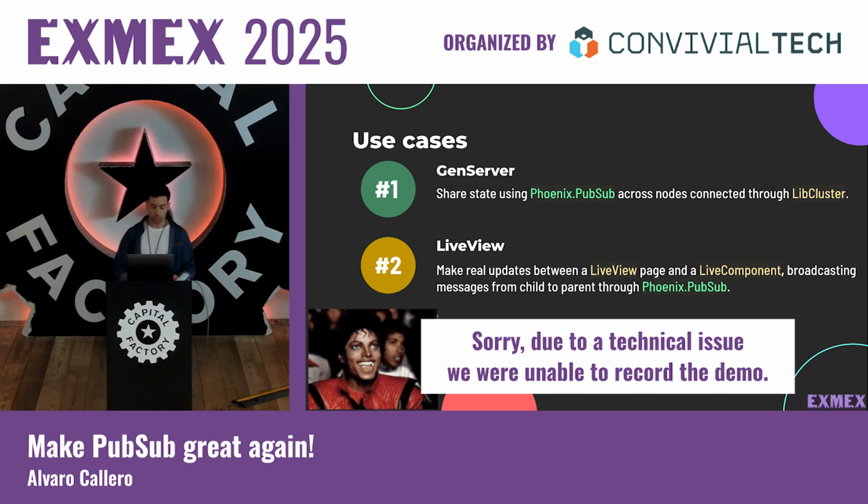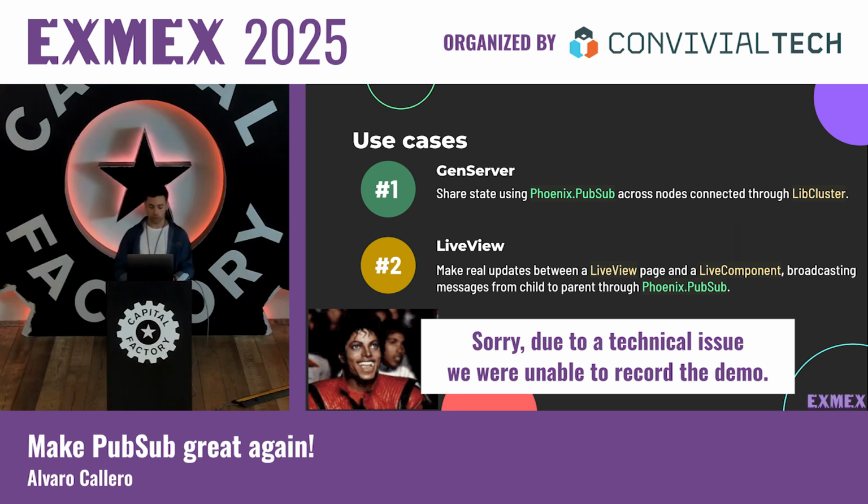In this case, we have 2 Hondas, so in the other node, if we execute the get brand counter and we provide the brand name, we are going to see that we have 2 Hondas. Okay. In this case, we are using the default adapter, the PubSub, the PG2.1.